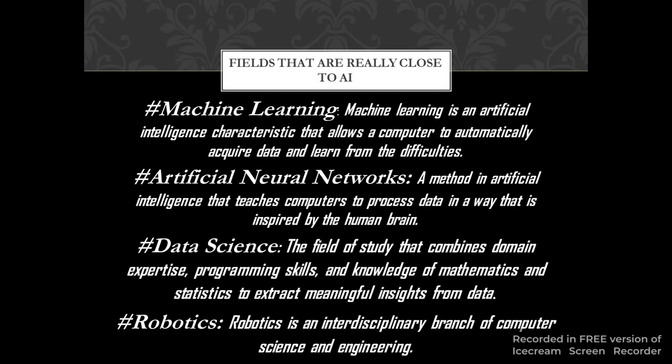Fields that are really close to AI. Machine learning: machine learning is an artificial intelligence characteristic that allows a computer to automatically acquire data and learn from the difficulties. Artificial neural networks: a method in artificial intelligence that teaches computers to process data in a way that is inspired by the human brain.